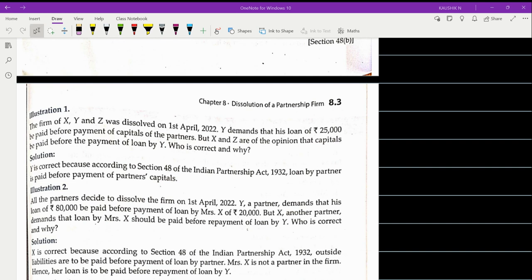Okay, so it starts with the problem. We'll work out an illustration and exercise. It will be a clubbed one. Illustration and exercise will do parallelly.